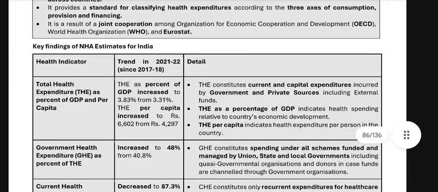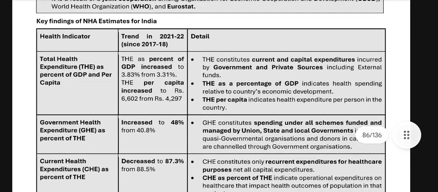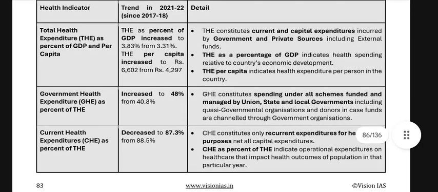The THE considers current and capital expenditure incurred by the government and private sources, including external funds. THE as a percentage of GDP indicates health spending relative to the country's economic development. THE per capita indicates health expenditure per person in the country. Government health expenditure GHE as percent of THE increased to 48% from 40.8%. GHE constitutes spending under all schemes funded and managed by the Union, state and local governments, including quasi-government organizations and donors, funds channeled through government organizations.